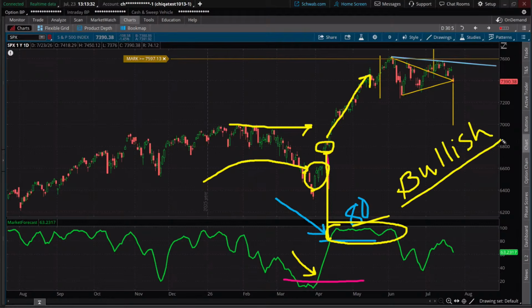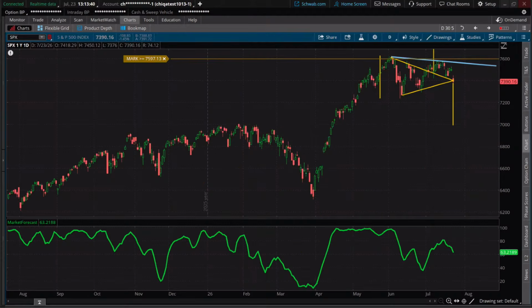You could take potentially long trades, maybe like a risk on as opposed to a risk off. Now conversely, you get the exact same thing to the downside when you're looking at below the 20 line. So if you're below here, you're not getting that conviction. In fact, it's saying basically just stay out.